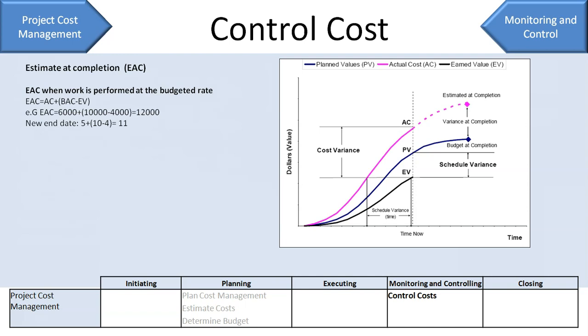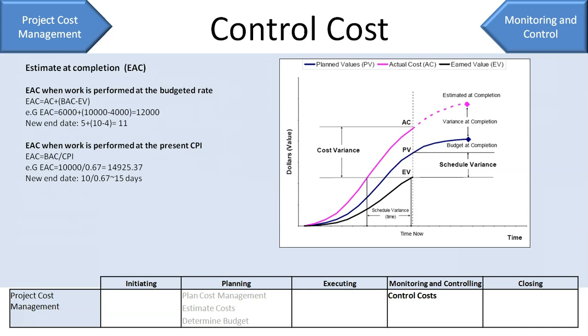Now, there's another way to calculate your estimate by considering your present cost performance index. Say in our example, going forward we'll be able to install 10 cameras per day and not 8 cameras per day, but you will still have to pay 1200 instead of 1000 as per the original plan, right? That means you will be able to control your schedule going forward, but the cost you will not be able to control.